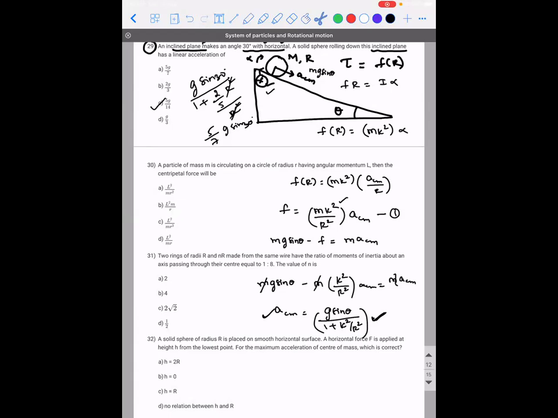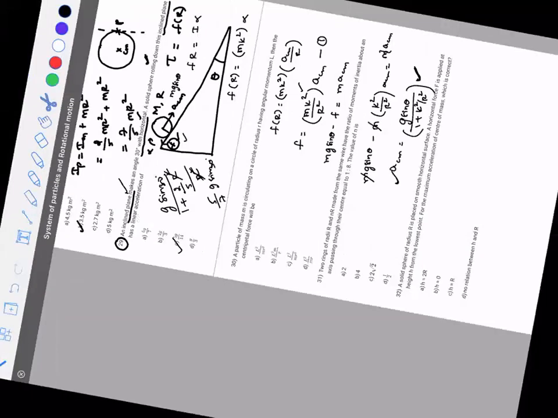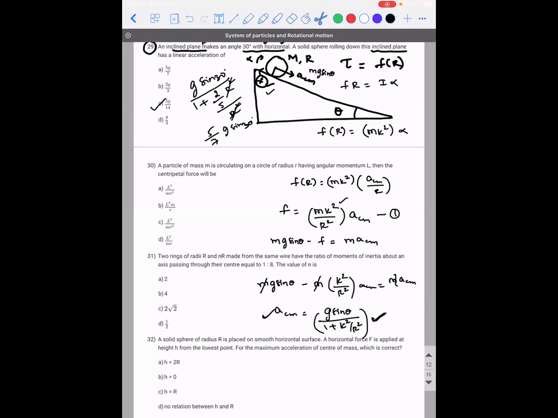Sir, tell me. Sir, here you considered the ball is rolling. Yeah, it is rolling. Without slipping or with slipping? Without slipping. So without slipping means what comes to your mind? The acceleration of center of mass will be equal to r into alpha.